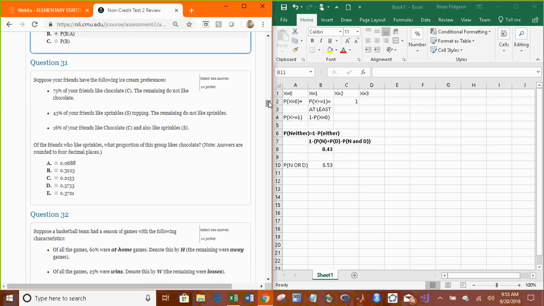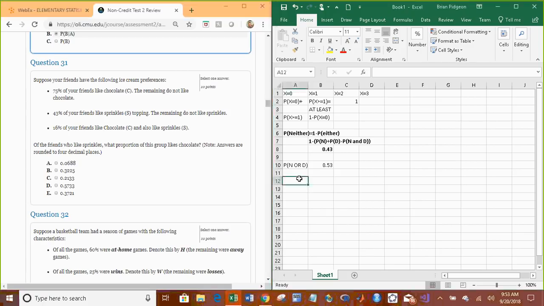Okay. Next one. Of the friends who like sprinkles, what proportion of this group like chocolate? So what this question is implying is we want the proportion who like chocolate given sprinkles. So we're going to say that this is the probability of chocolate and sprinkles, 0.16, divided by the probability of liking sprinkles, 0.16 divided by 0.43, 0.3721.